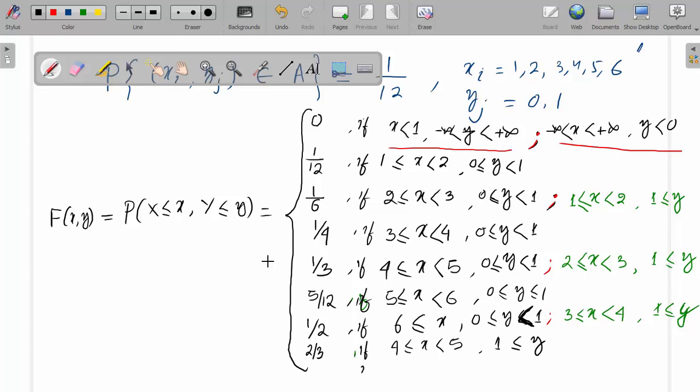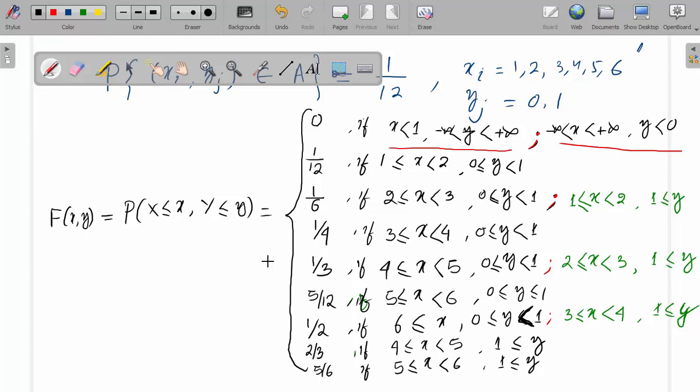Again, if x lies between 5 and 6, 5 ≤ x < 6, and 1 ≤ y. Here y has two values 0 and 1, x has 5 values 1, 2, 3, 4, 5. So 5 into 2, 10, so 10/12. So this is 5/6.